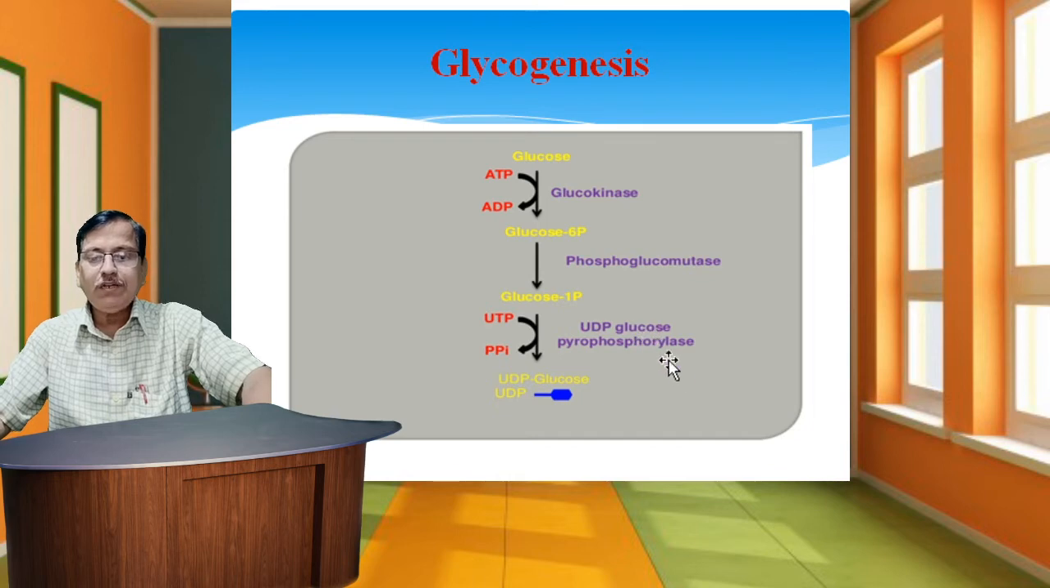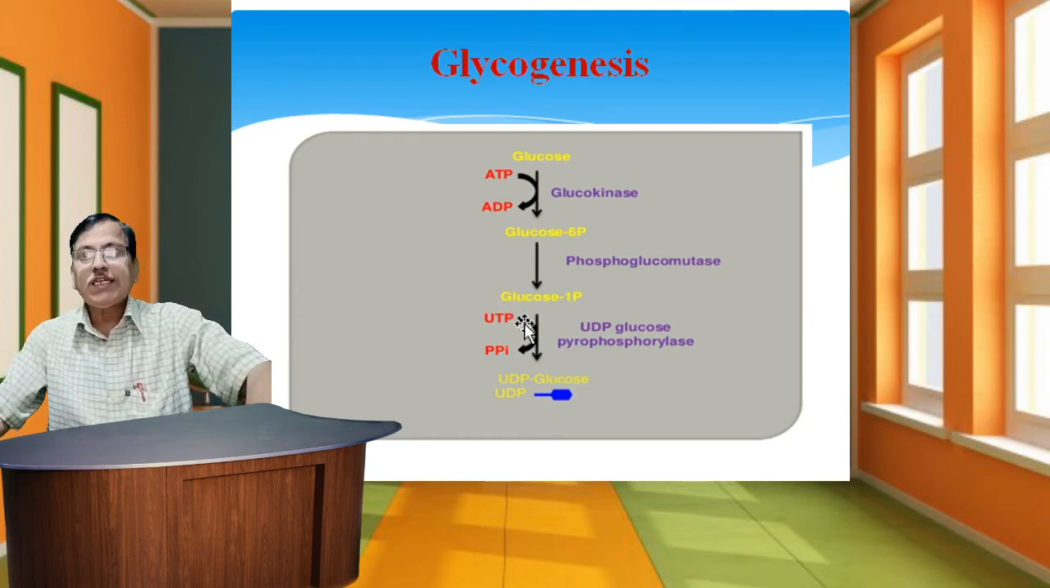Uridine diphosphate glucose, UDPG, is synthesized from glucose 1-phosphate and UTP by UDP. In this specific reaction, UTP is utilized and one molecule of inorganic phosphate is released to form UDP glucose. The enzyme UDP-glucose pyrophosphorylase catalyzes this reaction. So these are the first steps of glycogenesis.